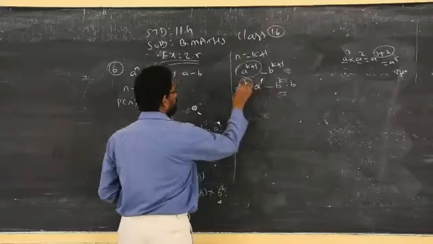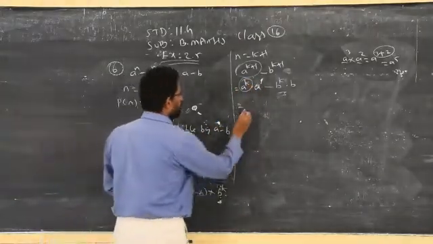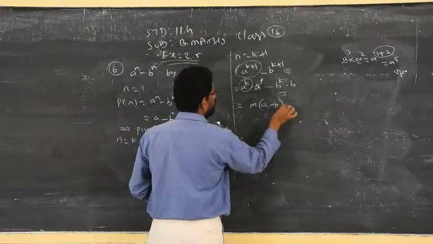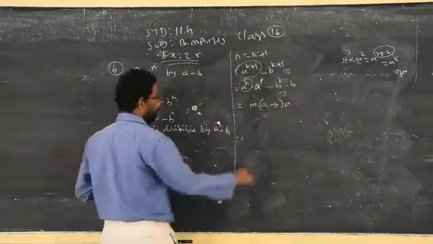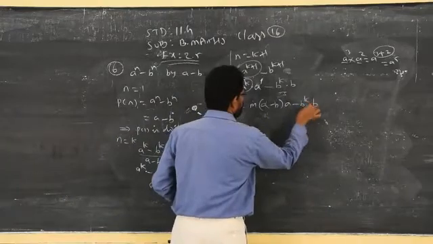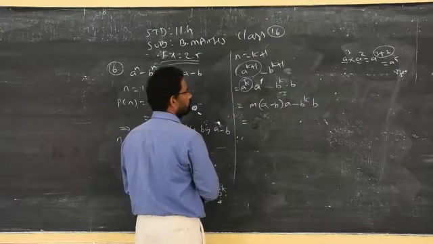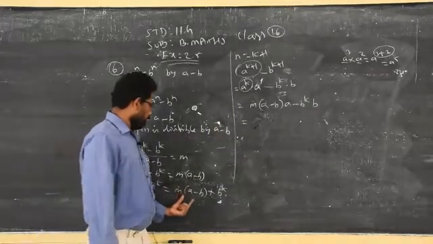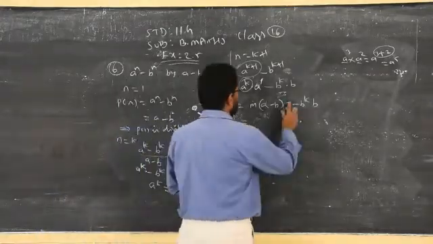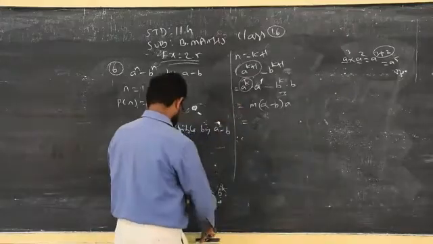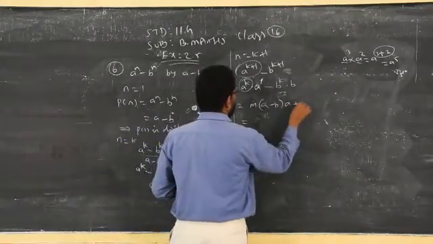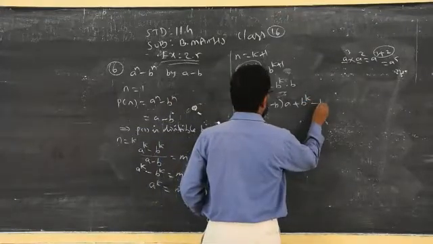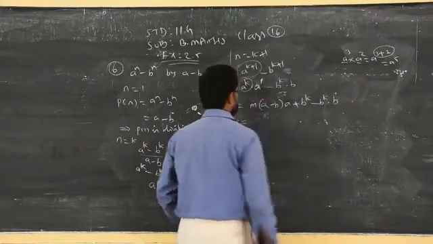So in the place of a power k, I am now replacing m of a minus b, plus b power k. I did not change anything in b. Just I am replacing a power k with m of a minus b plus b power k, and then b power k into b.